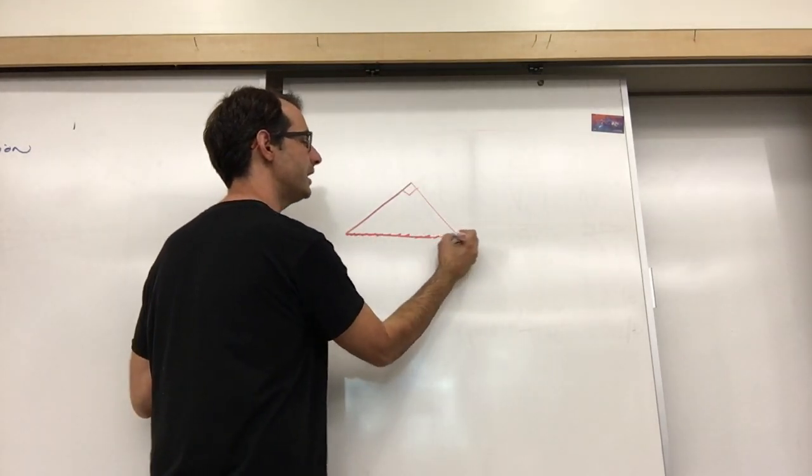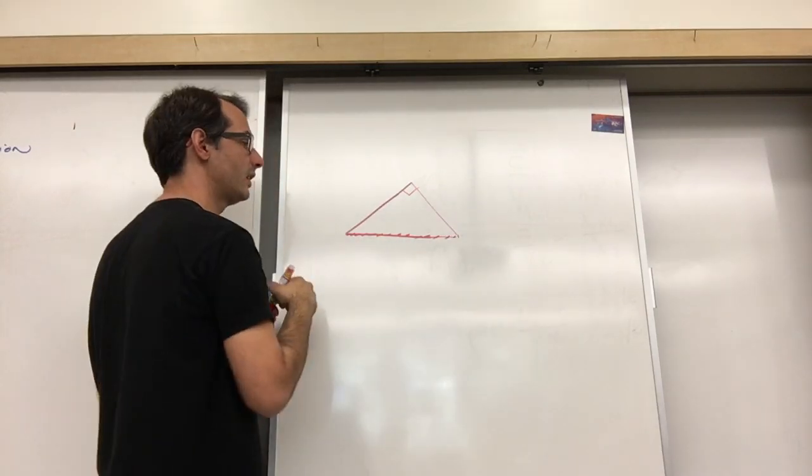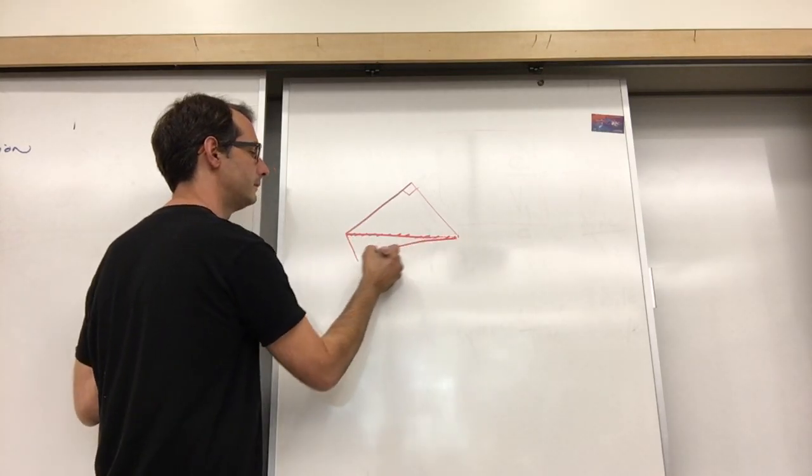See my shaded line here? That's the shared side of the two triangles. And then the triangle that I had on the bottom was this one.